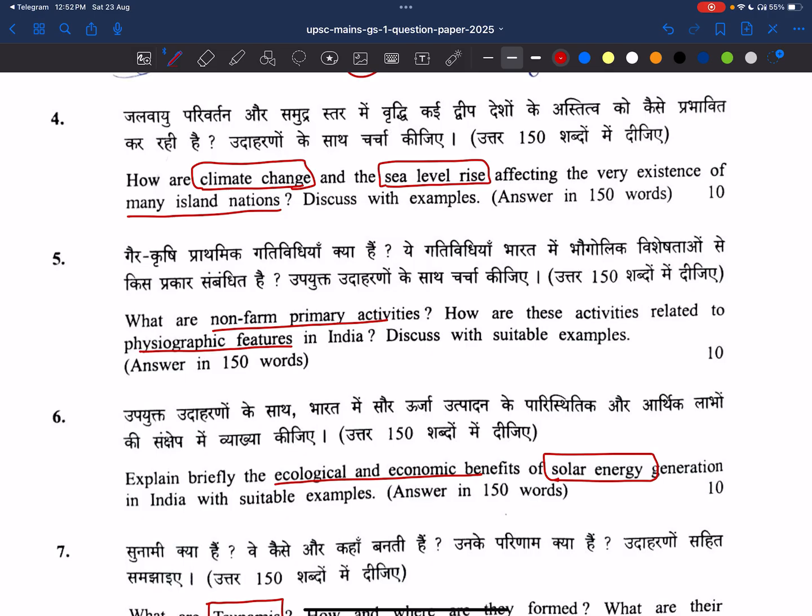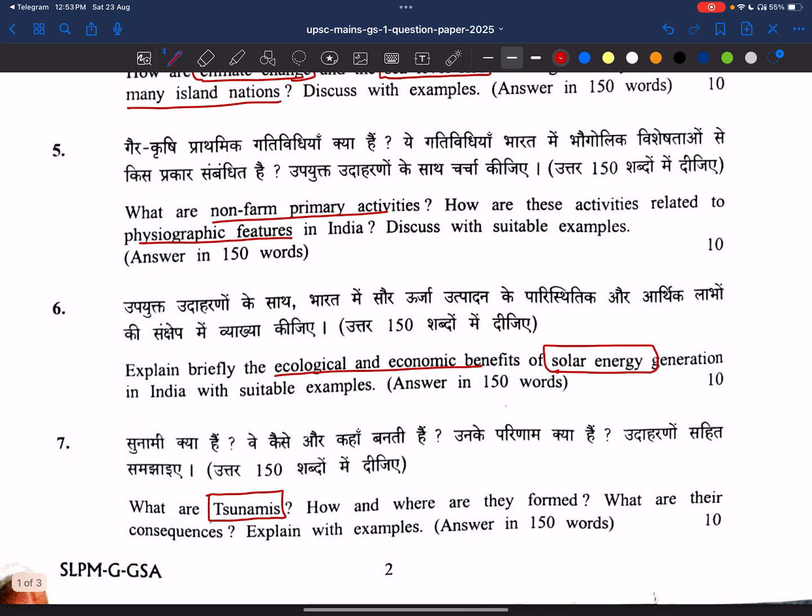Now, coming to the fifth question: what are non-farm primary activities, and how are these activities related to physiographic features in India? See, this is a basic question from the human geography NCERT. Primary activities we know. He's asking non-farm, that means quarrying, mining, extraction of natural resources. And he's asking about the physiographic features, so we have to link these two and write the answer. See, the 10 markers are very simple, repeated from previous years.